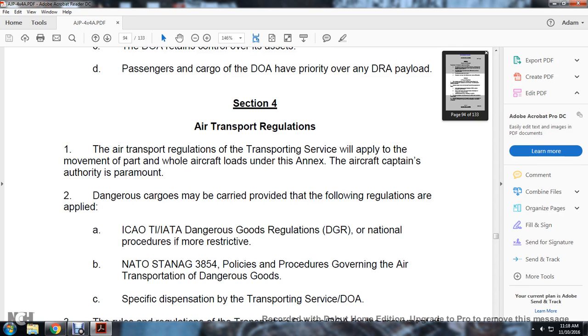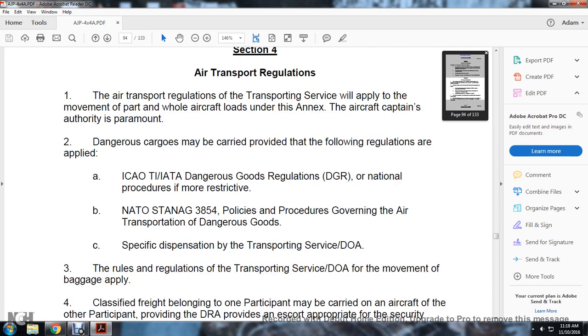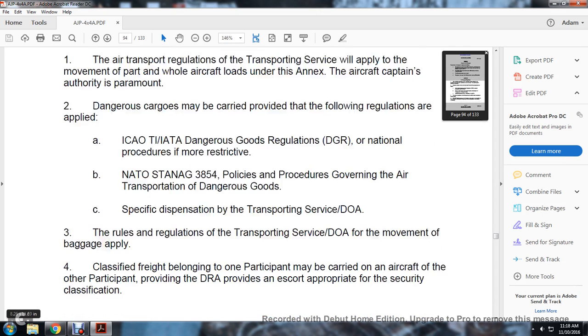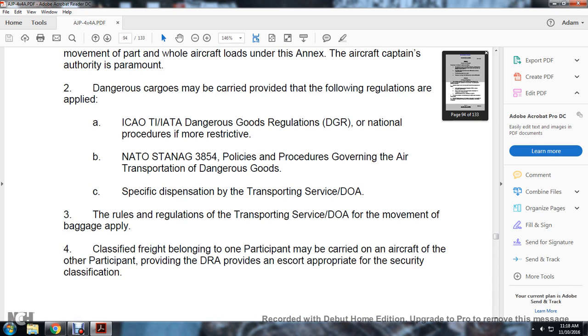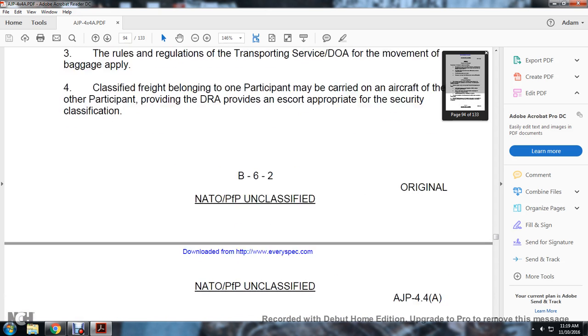NATO STANAG 385-54 policies and procedures govern air transportation of dangerous goods, with specific disposition of the transportation service of the DOA. The rules and regulations of the transportation service of the DOA apply to the movement of baggage, classified freight and belongings of the participation carried by the aircraft. Other participation is provided where the DRA provides an escort of appropriate security classification.